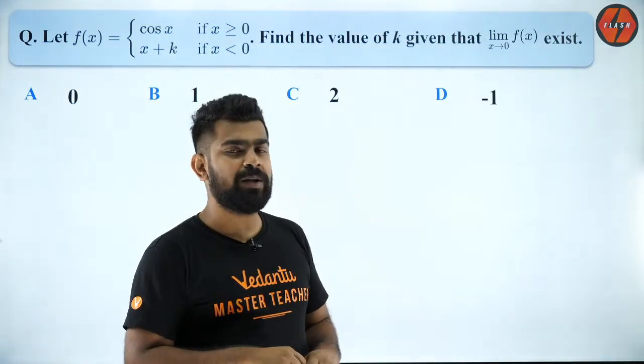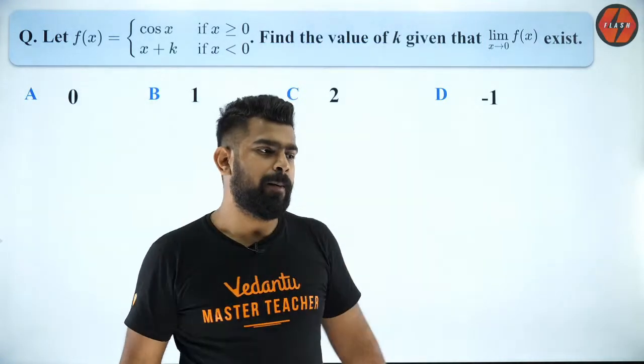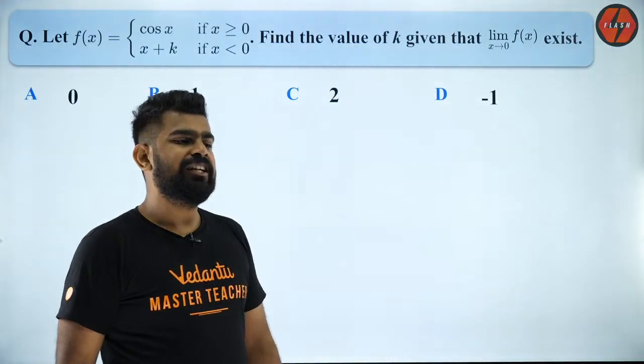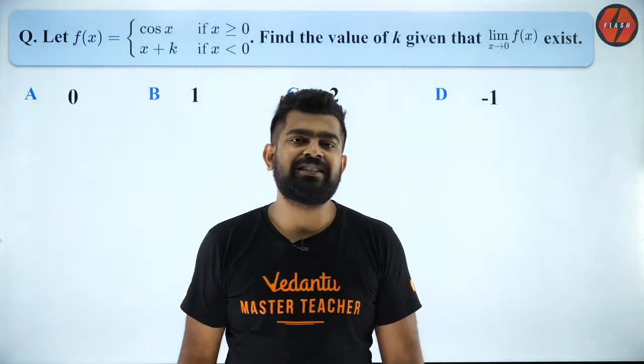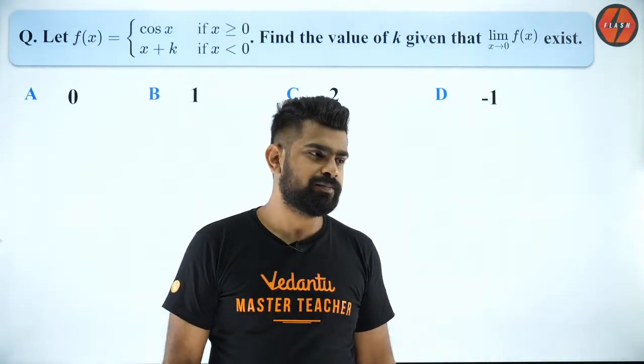What is the weightage of limits? The weightage of limits is, I would say, one question. One question you will get for the entire JEE Main paper. So out of 25 you will get one, which is good.